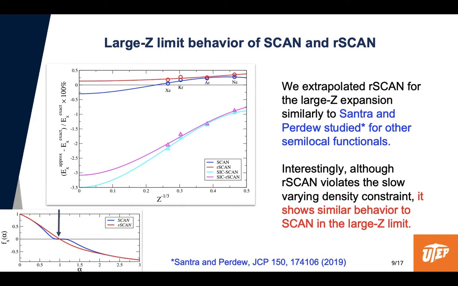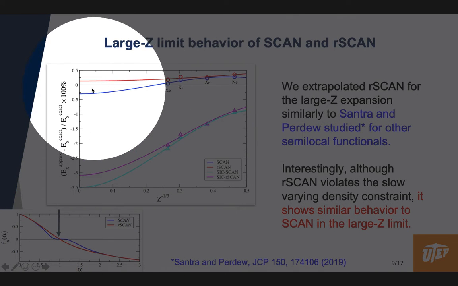We also calculated the large C-limit behavior for rSCAN, as done by Perdew and Santra for other semi-local functionals, and we observe that although rSCAN violates this slowly-varying limit constraint, SCAN and rSCAN show similar performance at the large C-limit.